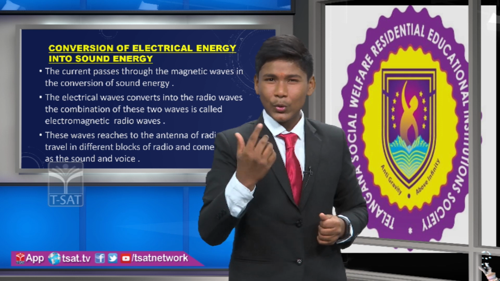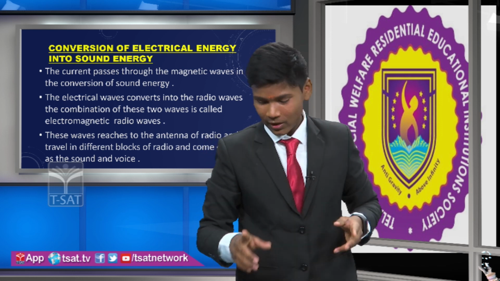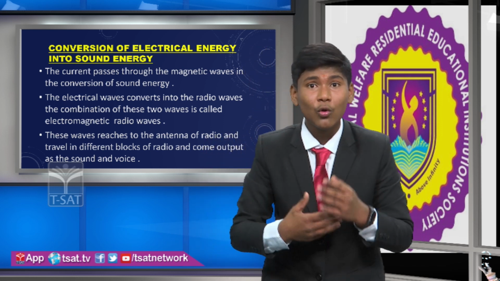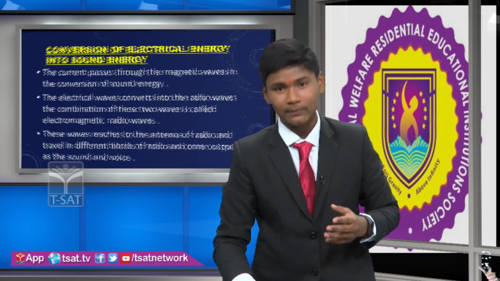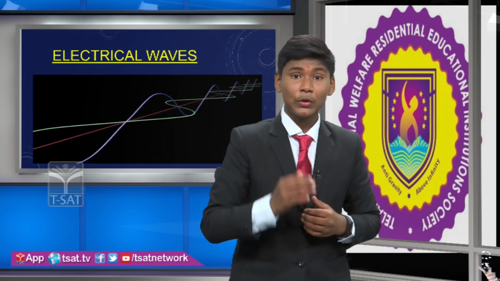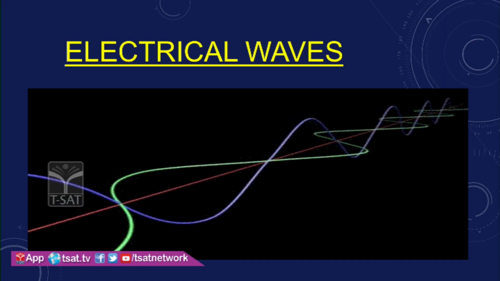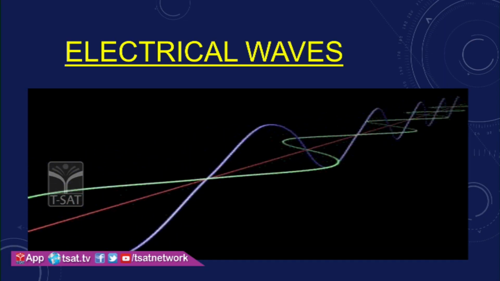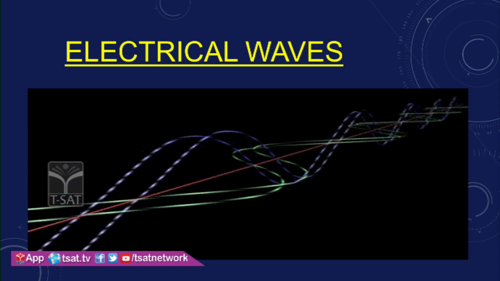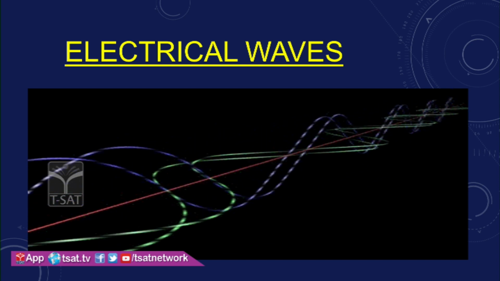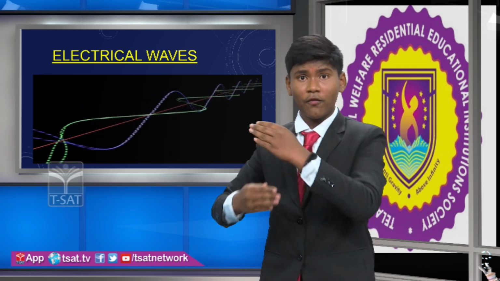Before that, do you want to see how the electrical waves are? I will show you. Friends, you can observe in the slide that the electrical waves are traveling through space. Here, the electrical waves are the current which flows and converts into another form of energy.